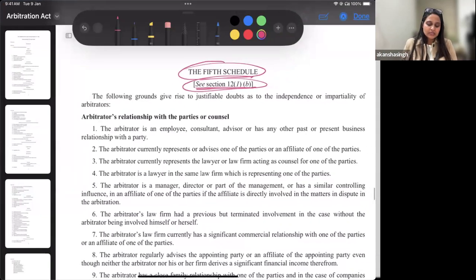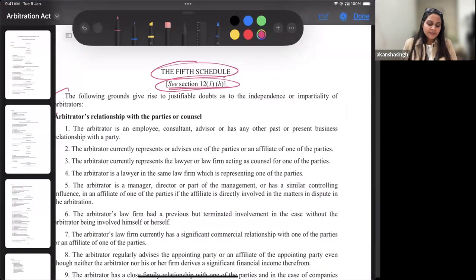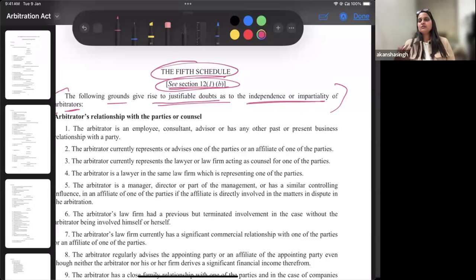But you see, what does it say? It says that the following grounds give justifiable doubts as to the independence and impartiality of the arbitrator. So whenever any of the grounds are there with respect to the working of the arbitrator, or with respect to the appointment of the arbitrator, we will have a doubt with his independence and impartiality.